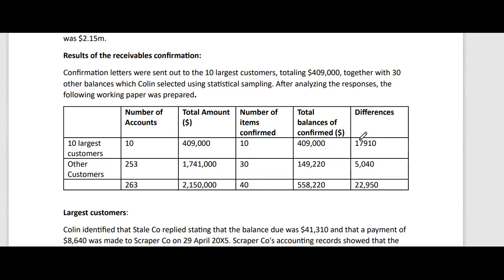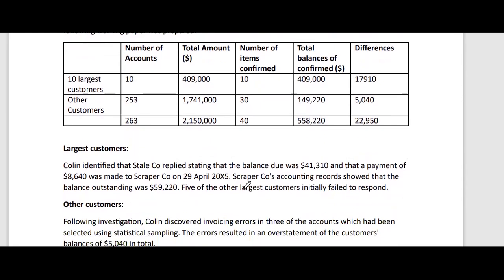So the difference was 17,910. Then there is another row for other customers, 253, and number of items to be confirmed as 30. Total amount was 1.74 million, and they have confirmed a total of 149,220, and the difference is shown. And then a total of all of these things is shown.